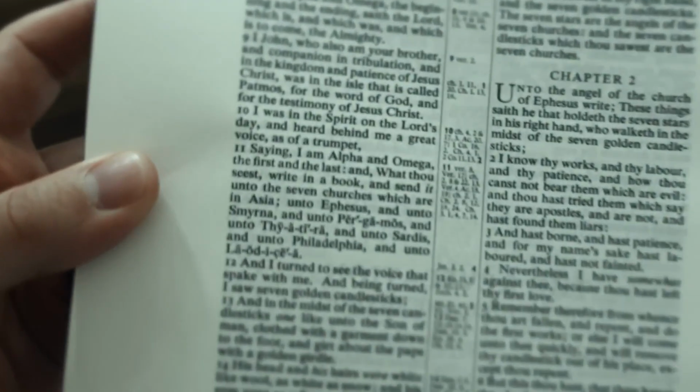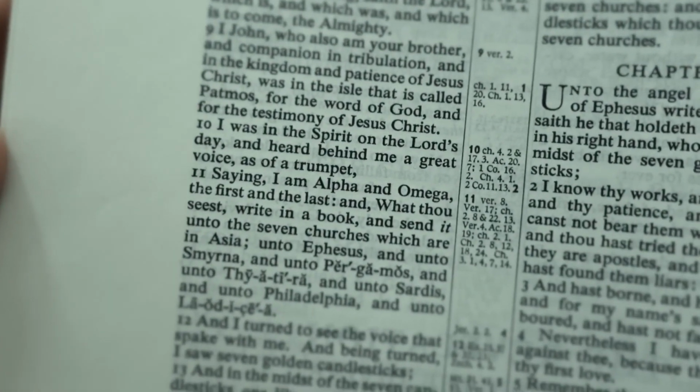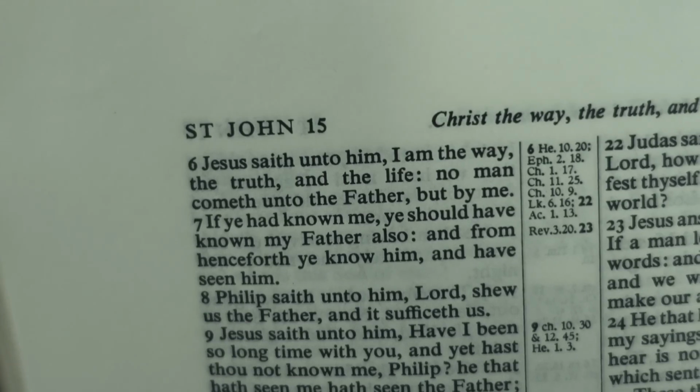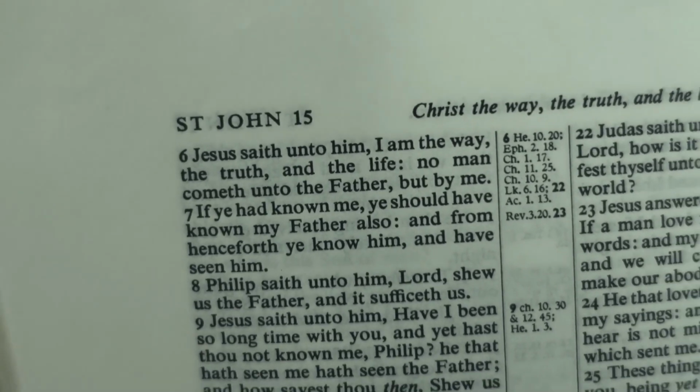Do you know who Jesus Christ is outside of this book? That's a very serious question you need to think about. Do you know anything about Jesus Christ outside of this book? This is important to God. This is how God revealed himself to us.